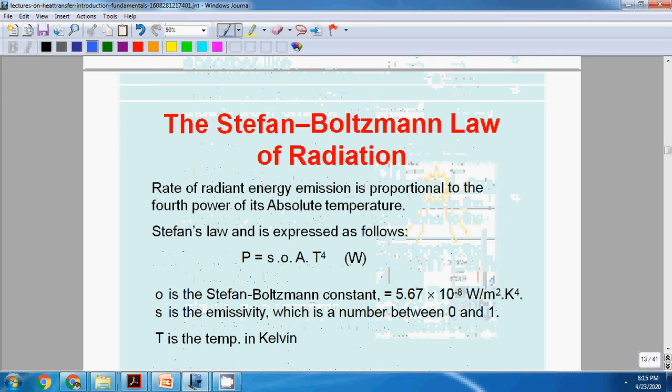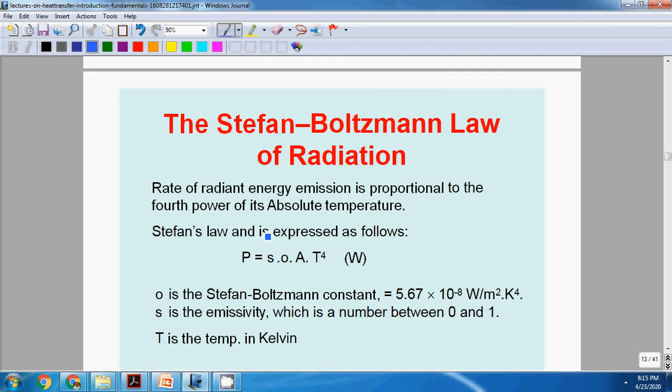Radiation heat transfer is governed by Stefan Boltzmann law. Stefan Boltzmann law states that radiation heat energy emission is proportional to the fourth power of absolute temperature. Absolute temperature scale is the Kelvin scale. For radiation heat transfer analysis, temperature must be taken in Kelvin.